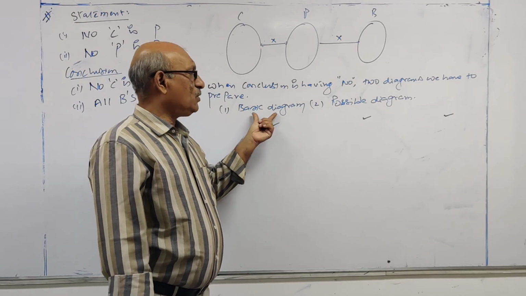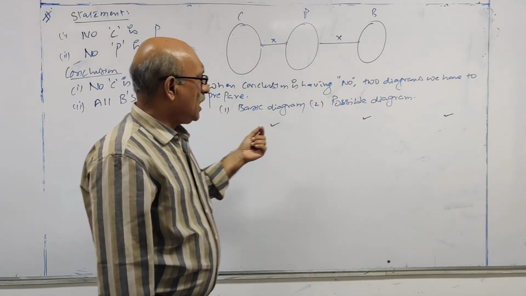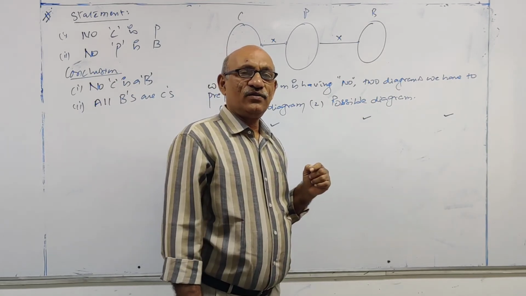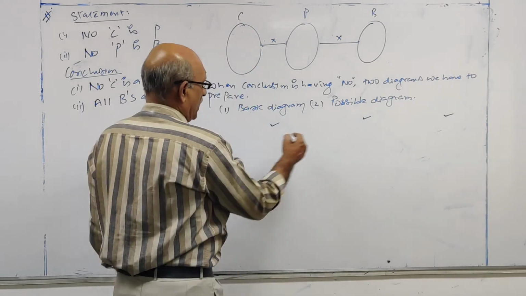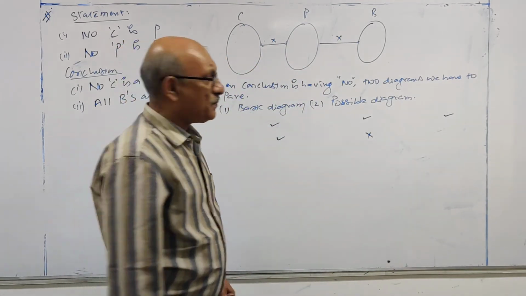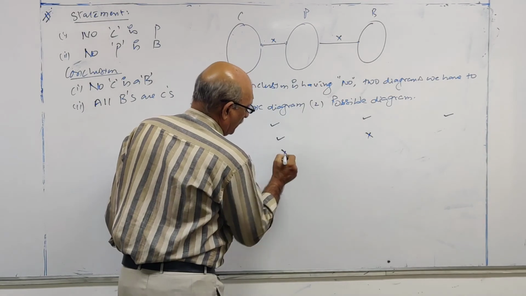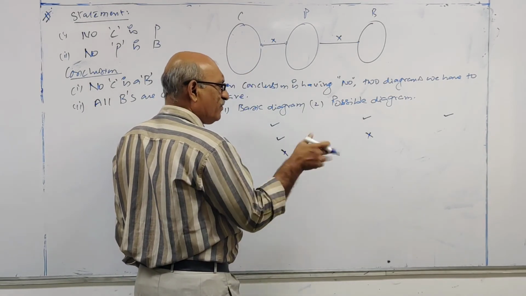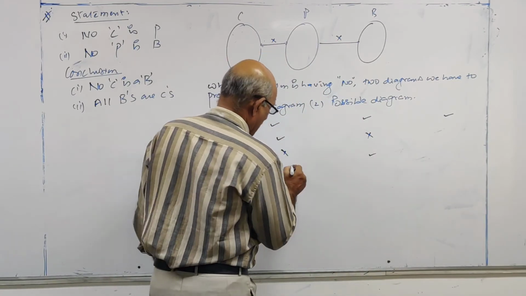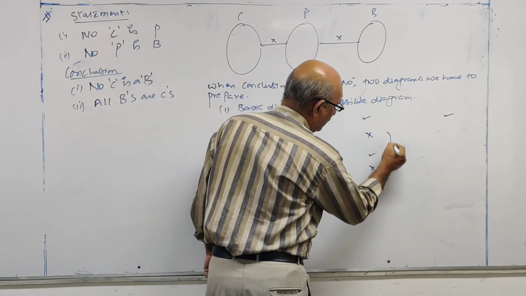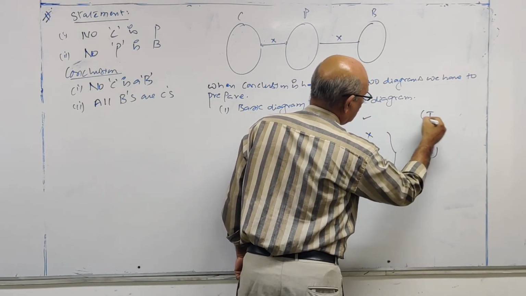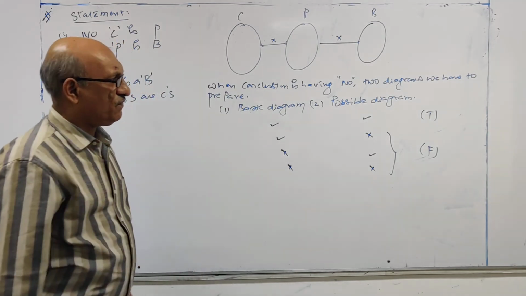If it is true in basic diagram but false in possible diagram, or false in basic diagram but true in possible diagram, or false in both, then in all these cases it is false.